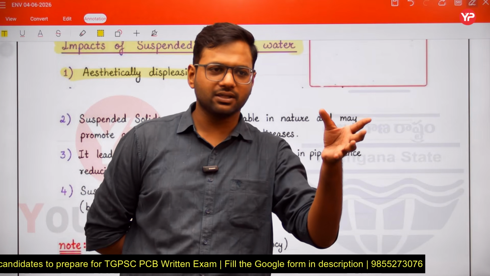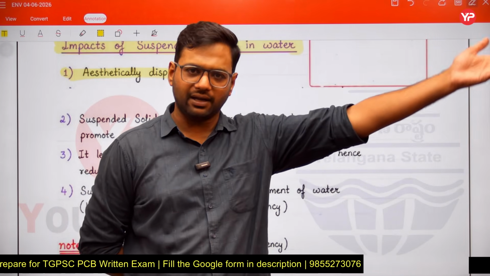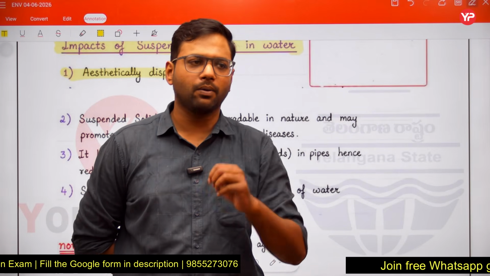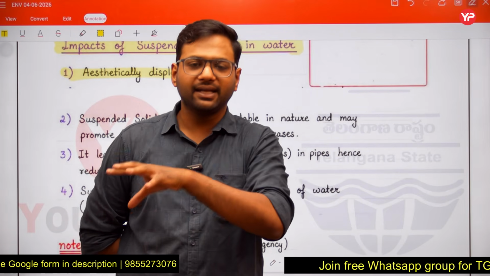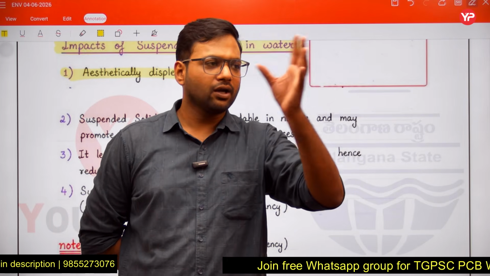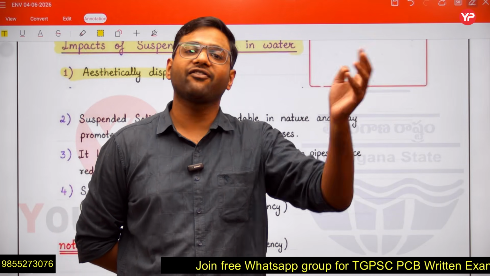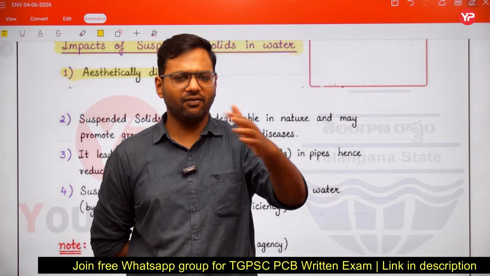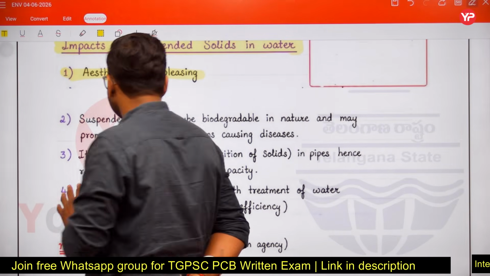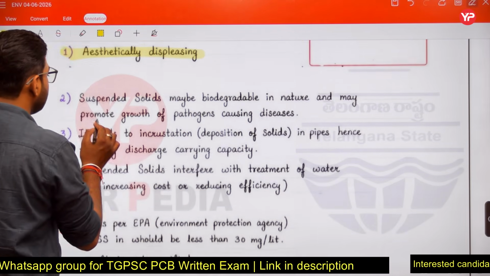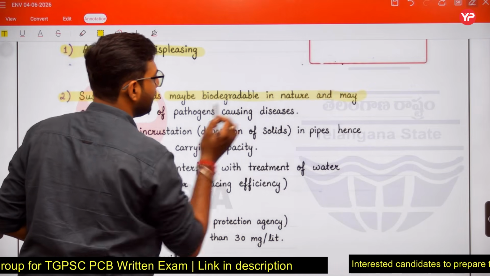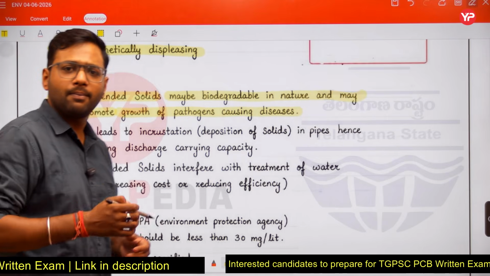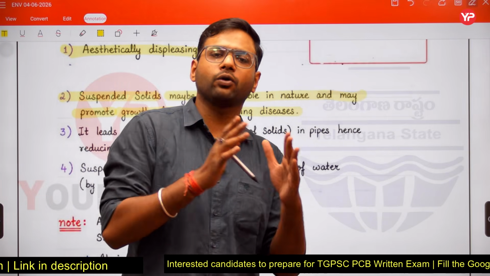Which waterborne disease, due to which type of microorganisms, we will discuss in our biological quality parameter. Some viruses lead to hepatitis and jaundice, and bacteria cause cholera and typhoid. Different types of microorganisms cause different types of disease; we will discuss them one by one. So the second impact is that suspended solids may be biodegradable and may promote growth of pathogens. Pathogens means microorganisms which are responsible for waterborne disease.